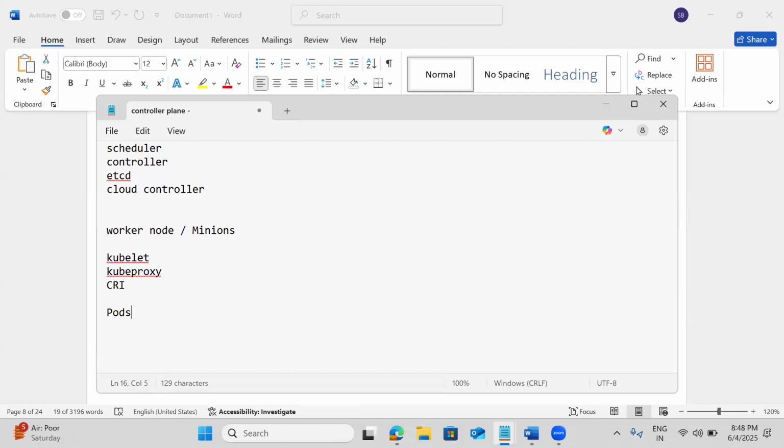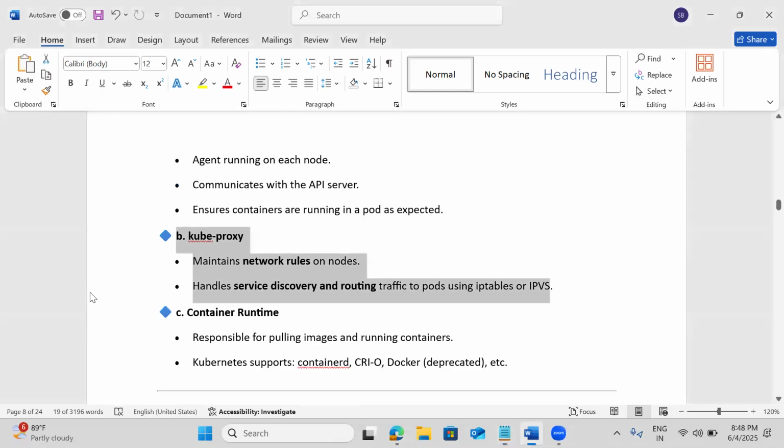We have higher level objects than pods, and we'll discuss those. Even in Docker Swarm, we didn't create the containers; we create services or stacks, right? If I give 10 replicas, the service creates 10 containers. So these are all the components we have in the worker node.